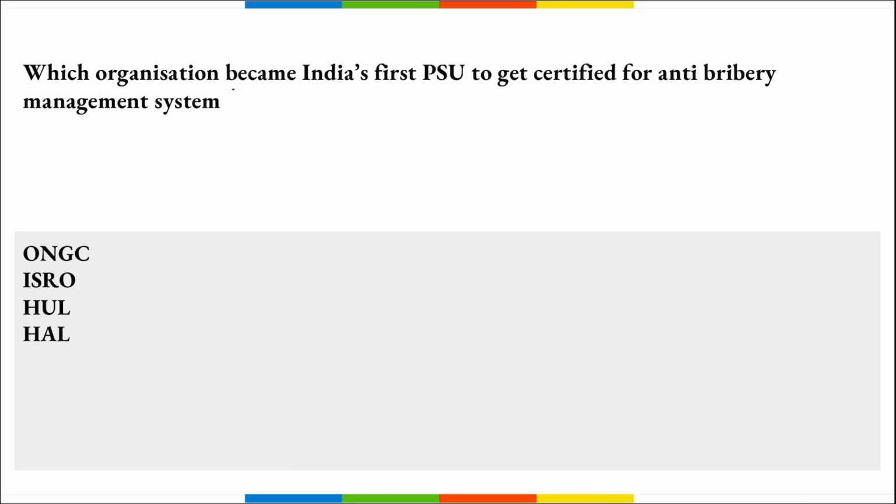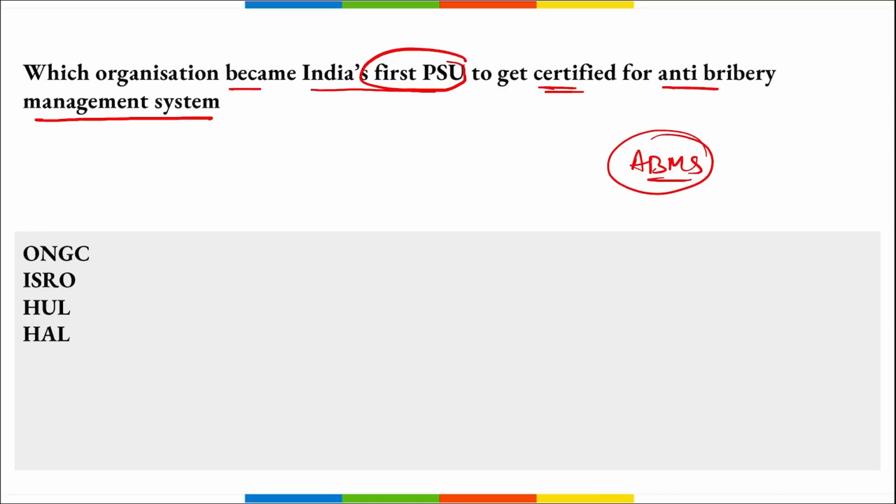Next, which organization became India's first PSU to get certified for the anti-bribery management system? Right? We are talking about the anti-bribery management system. It is an international standard in the domain of ABMS. Now, what is ABMS? Correct? Anti-bribery management system. This specifies various requirements and provides guidance for establishing, implementing, maintaining, reviewing, and improving the anti-bribery management system. This will allow organizations to prevent, detect, and address bribery by adopting an anti-bribery policy.